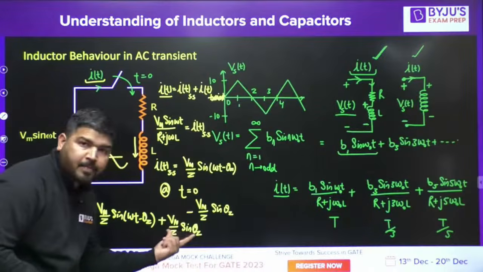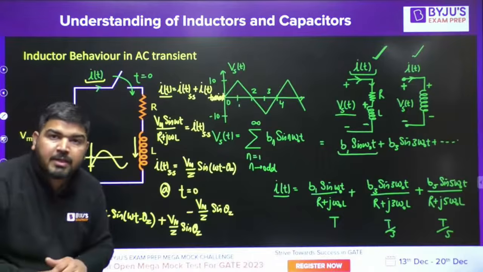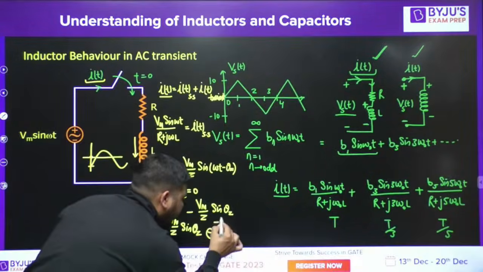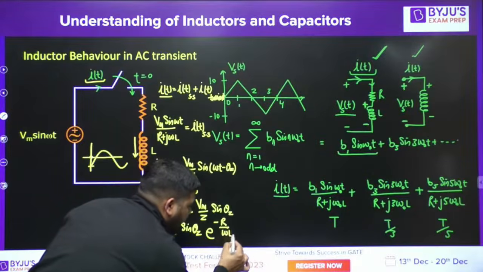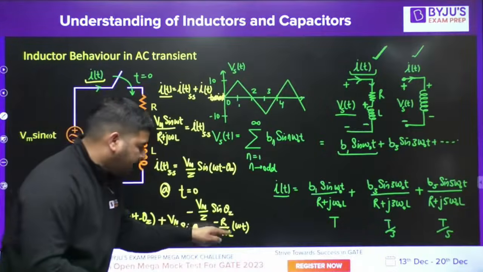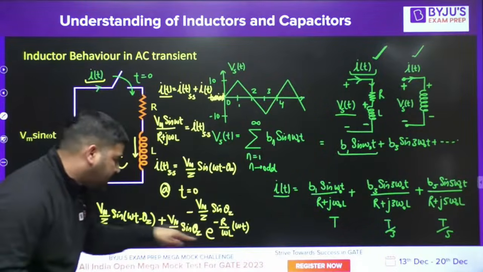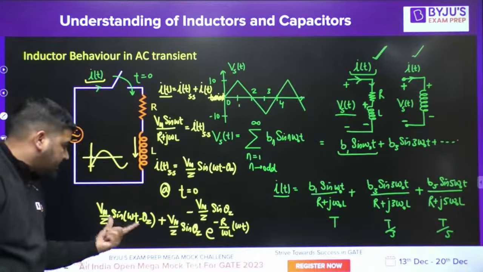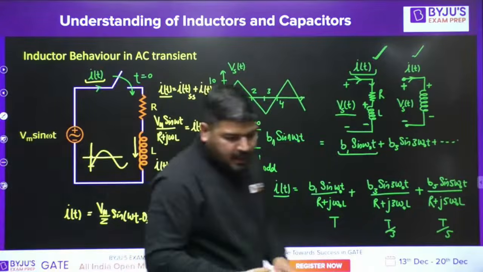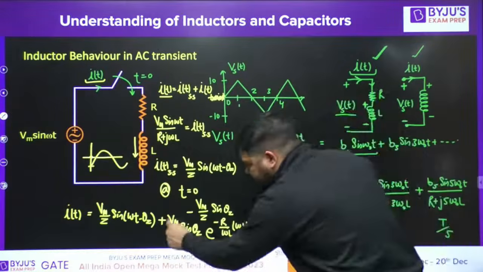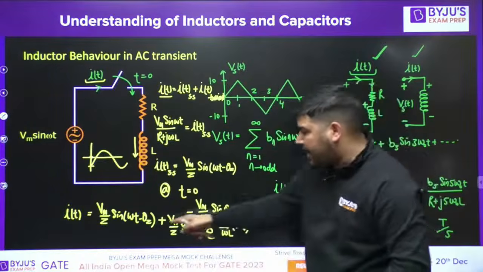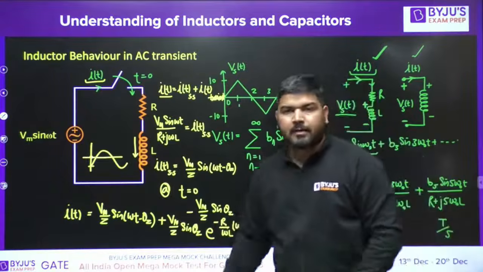I have to add this current, but this current should decay exponentially, because it's a transient part. So it has to decay, e to the power minus R by L t. So I divide with omega, multiply with omega. This is the transient current, and this is the steady state current. So this current has to flow. Now if I consider the transient part, there will be one more exponential term along with the steady state part.